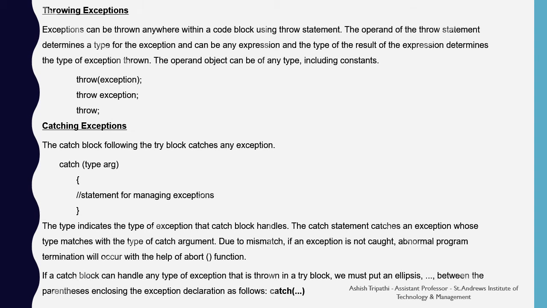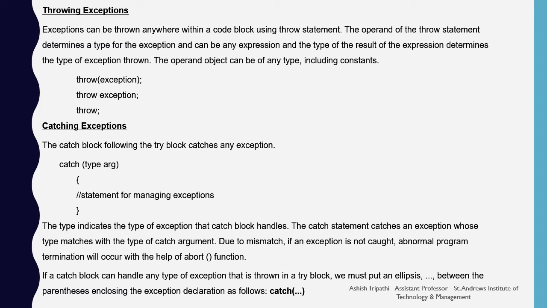Throwing exceptions. Exception can be thrown anywhere within a code block using the throw statement. The operand of the throw statement determines a type for the exception and can be any expression, and type of the result of the expression determines the type of the exception thrown. The operand object can be of any type including the constant. Example: throw bracket exception, throw exception and simply throw.